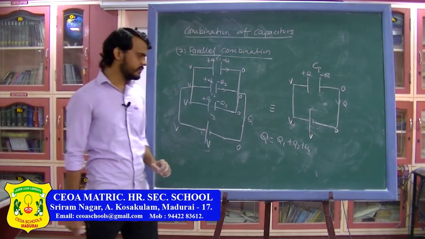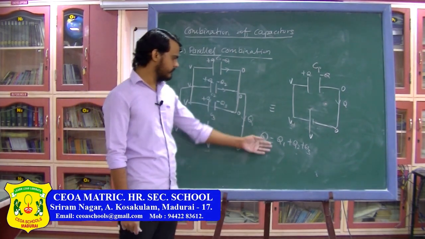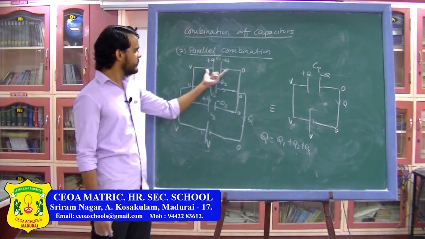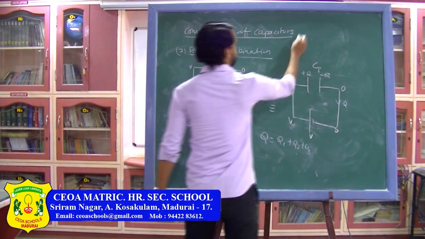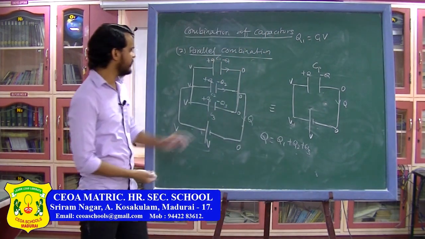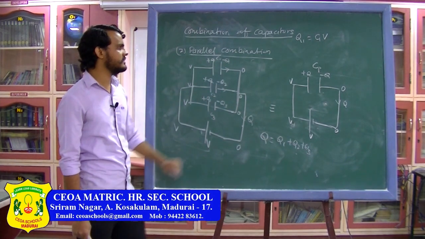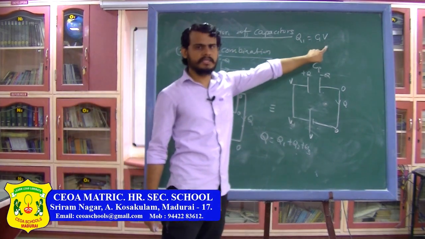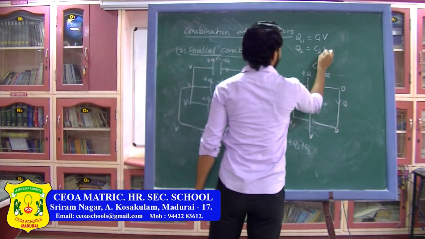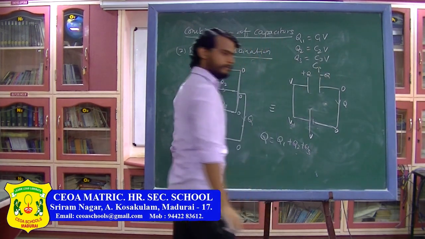In parallel combination, potential across the capacitors is the same but charge is different. So now we are going to find the equivalent formula for the capacitance. From here Q1 can be written as C1 into V, because potential across this capacitor is V, charge on this capacitor is Q1 and capacitance is C1, so charge is equal to C into V. Similarly Q2 can be written as C2 into V and Q3 can be written as C3 into V.